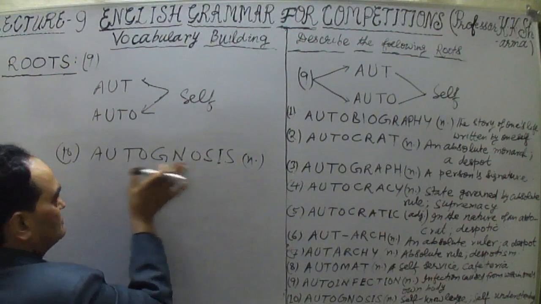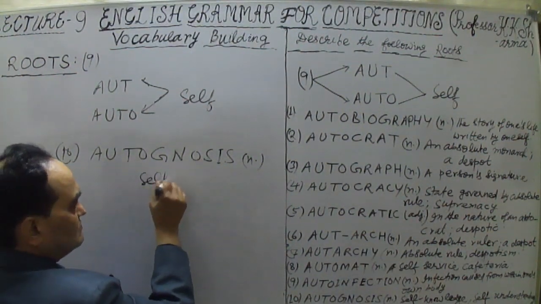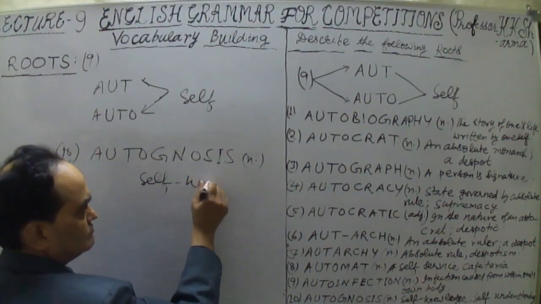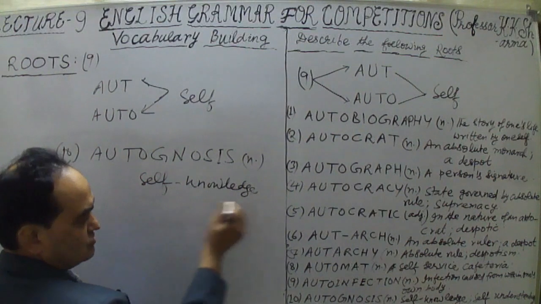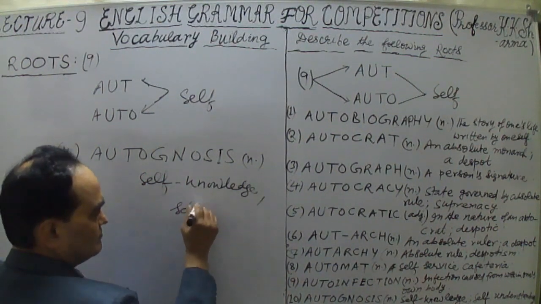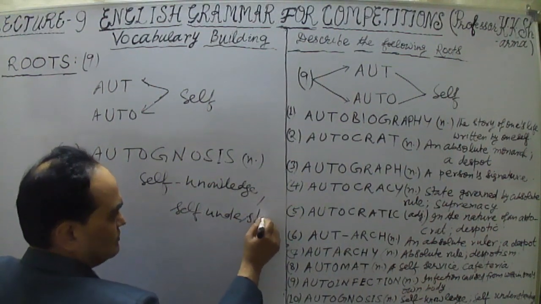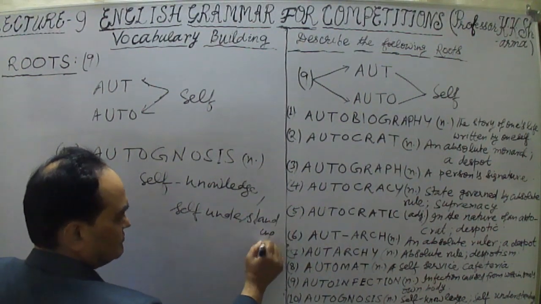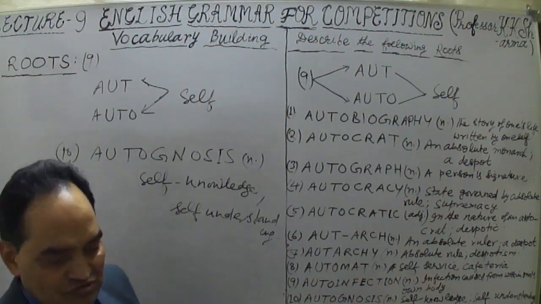Gnosis means knowledge, and auto means self, so self-knowledge. Self-knowledge or self-understanding. This is autognosis.